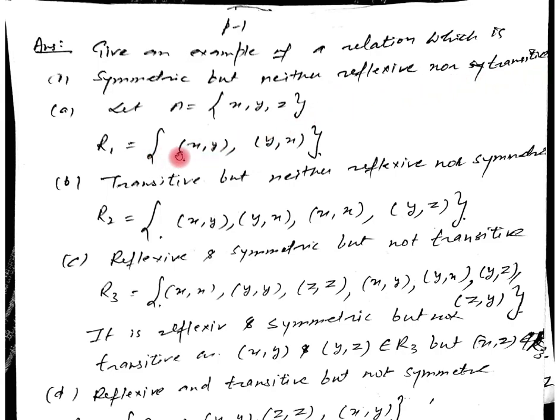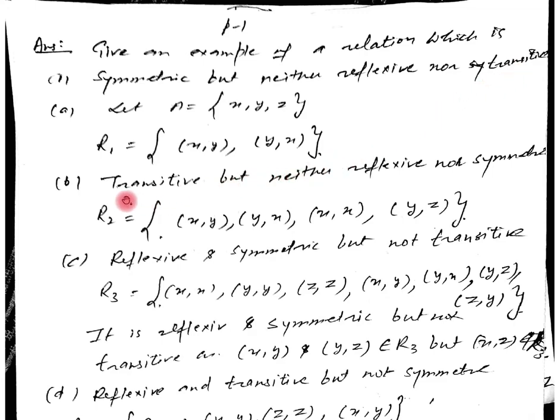Now I have considered the relation with the ordered pairs xy and yx, because x is related with y and y is related with x. So it is symmetric. But there is no such element of the type xx, yy and zz. Therefore it is not reflexive. And there is no such pair with AB belonging to R and BC belonging to R. Then we can say this relation defined is only symmetric. It is neither reflexive nor transitive.